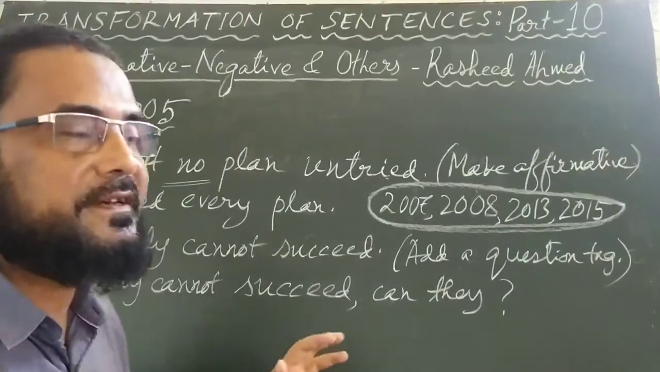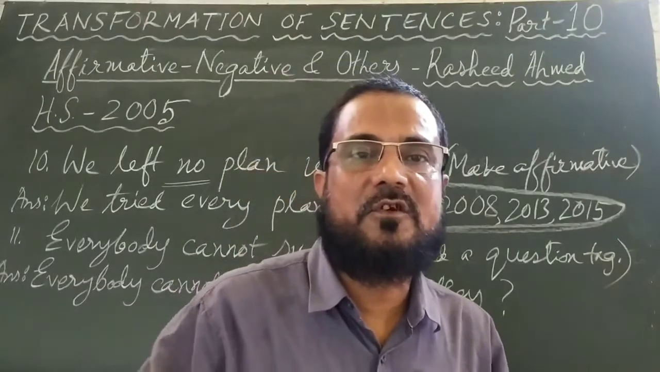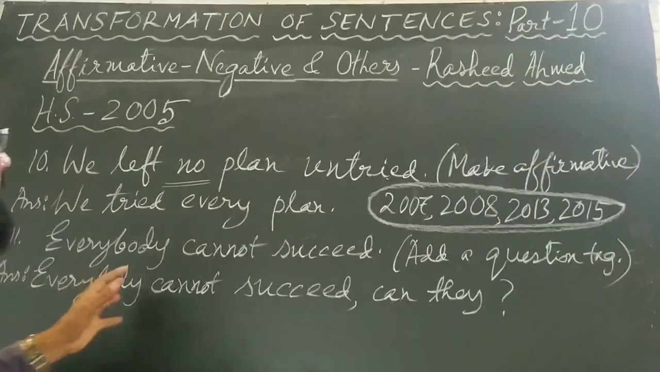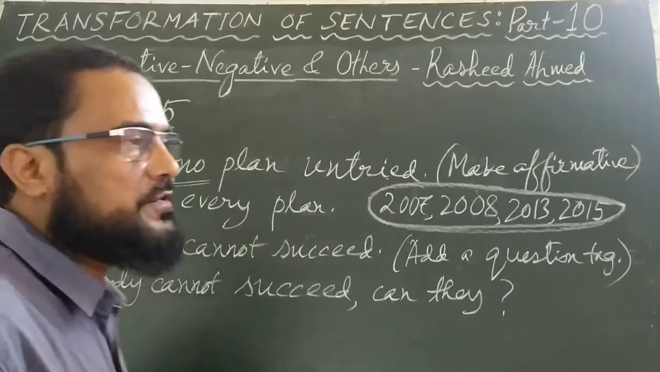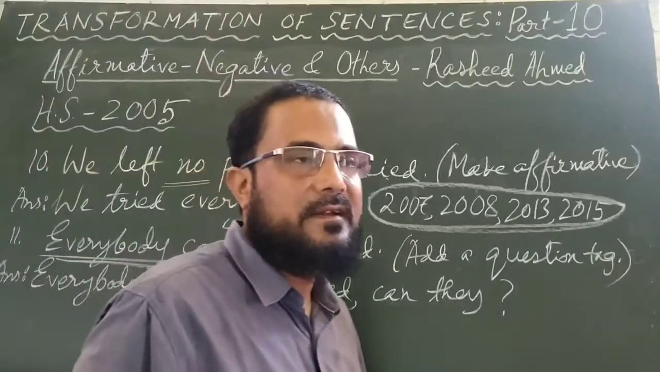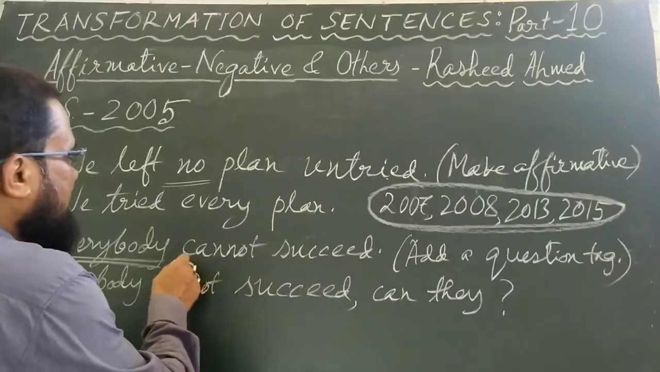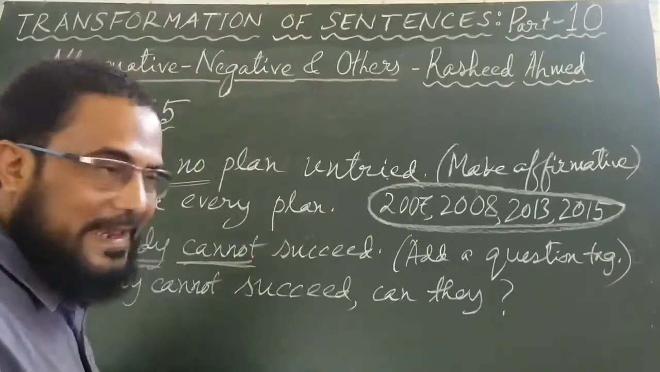Everybody cannot succeed. And the instruction is, you have to add a tag question. Yes, adding a tag question is also a part of transformation of sentences. Everybody cannot succeed. When everybody is the subject, in the tag question at the end we use they. This cannot is negative, so the question tag will be affirmative. Everybody cannot succeed. Can they?